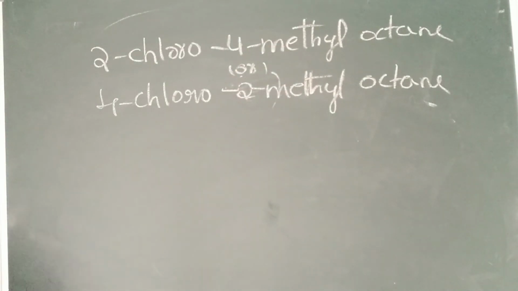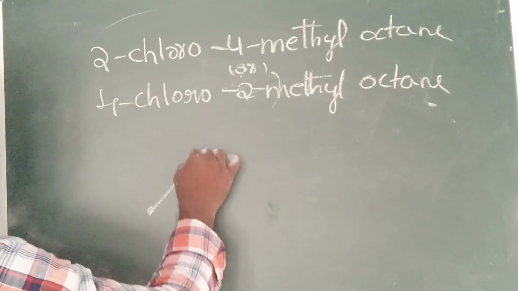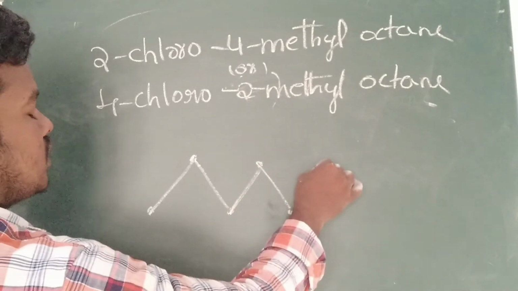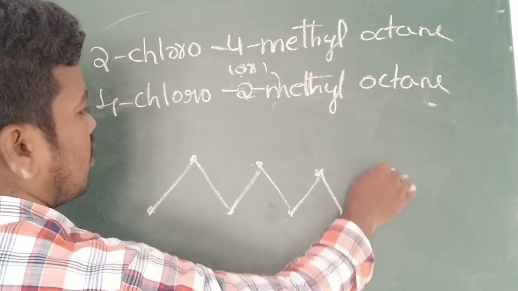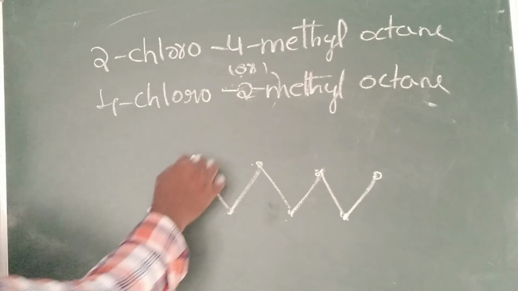So better to write the structure. For octane we write meth, eth, prop, but, pent, hex, hept, octane. I have written the octane structure. What is that?